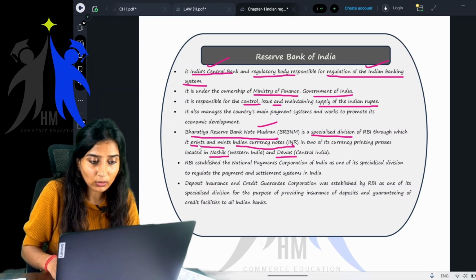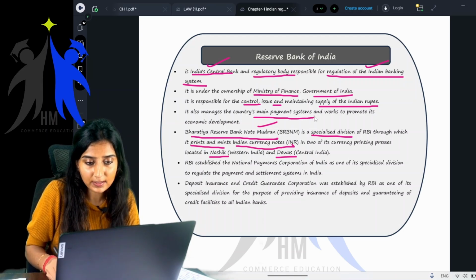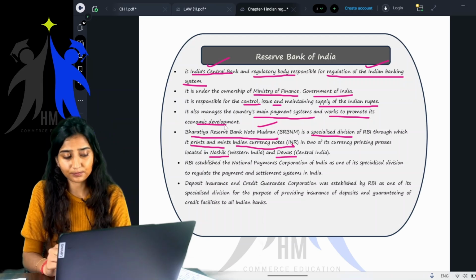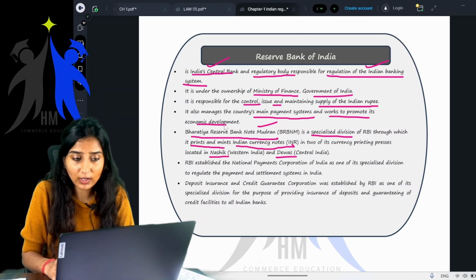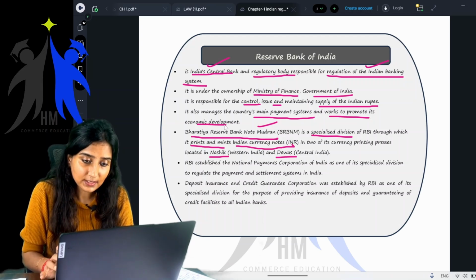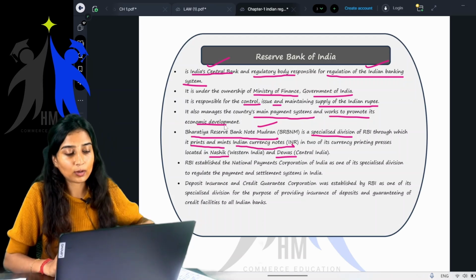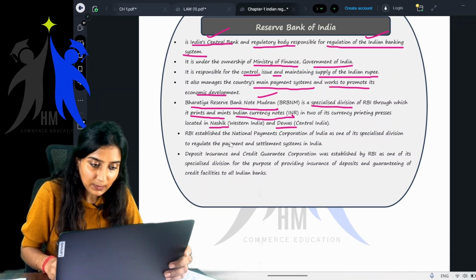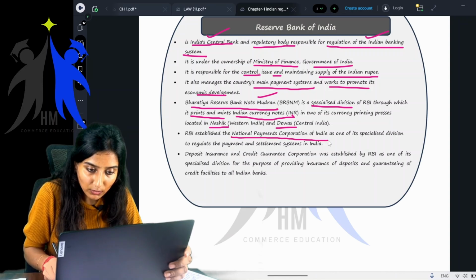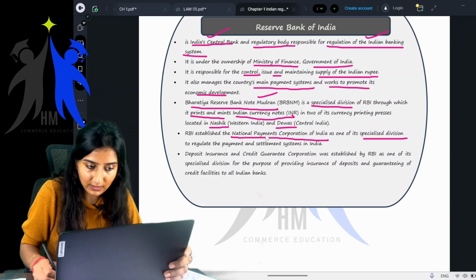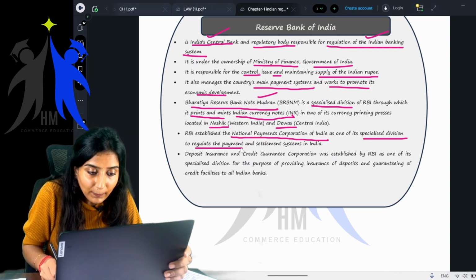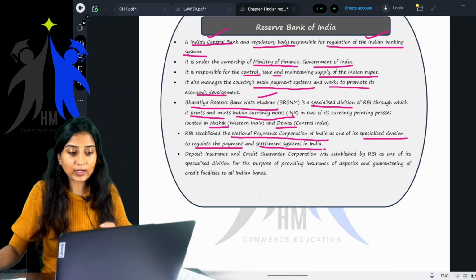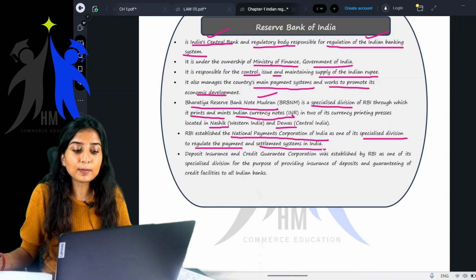Okay, next, it also manages the country's main payment systems and works to promote its economic development. It is majorly responsible for the country's payment system and works to promote the economic development of the nation. Also, RBI established the National Payments Corporation of India as one of its specialized divisions, again, to regulate the payment and settlement systems in India. To regulate what? To regulate the payment and settlement systems in India.